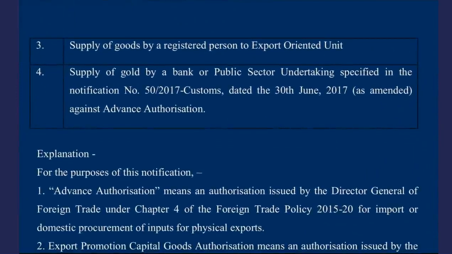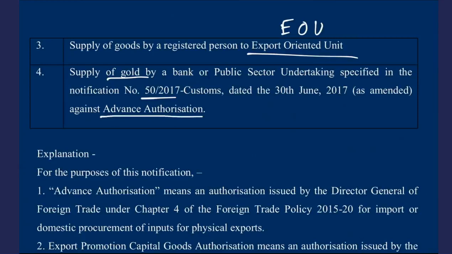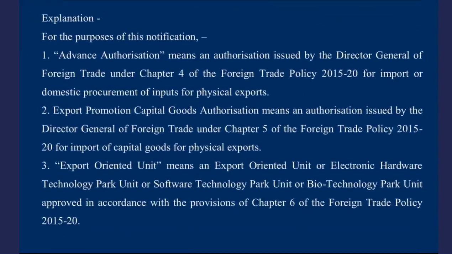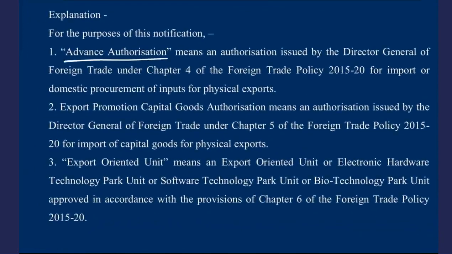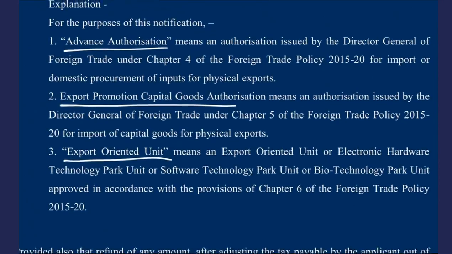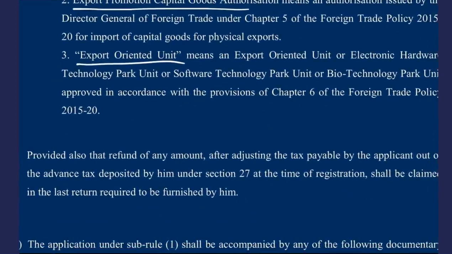Similarly, supply of goods by a registered person to export oriented unit EOUs, and supply of gold by a bank or public sector undertaking specified in the notification number 50/17 customs dated 30th June 17 against advance authorization. Just remember it, okay. And the explanation says that advance authorization, export promotion capital goods authorization and export oriented unit, all of these are defined under foreign trade policy. So you have to follow that definition.